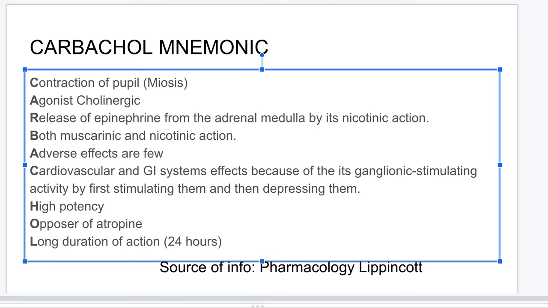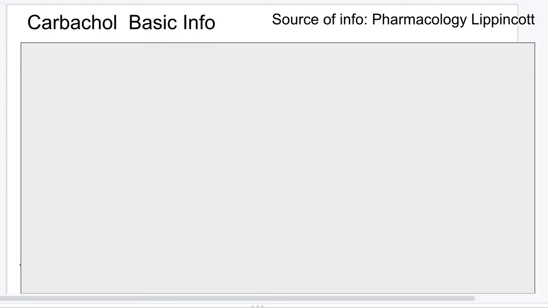A: the adverse effects are very low. C: the cardiovascular and GI effects, it can cause stimulation and depression. Then, obviously, due to the fact that there can be atropine opposed. Sorry, there's no A again. There's H over here, which is high potency, as opposed to atropine. L is long duration, so it can last for 24 hours.